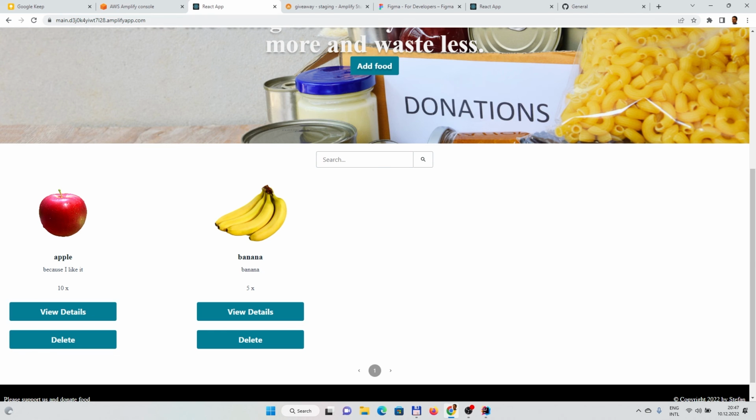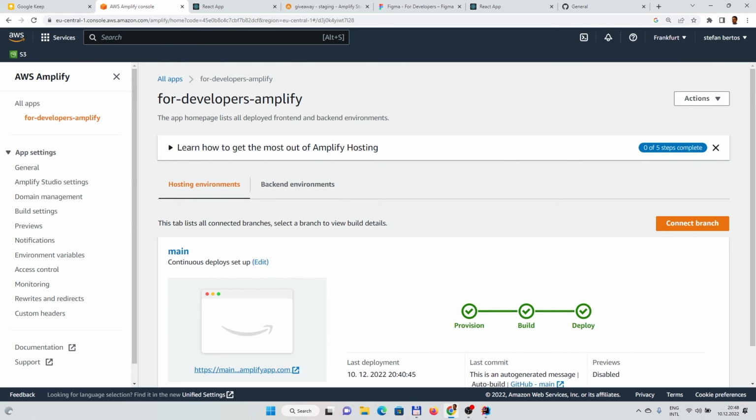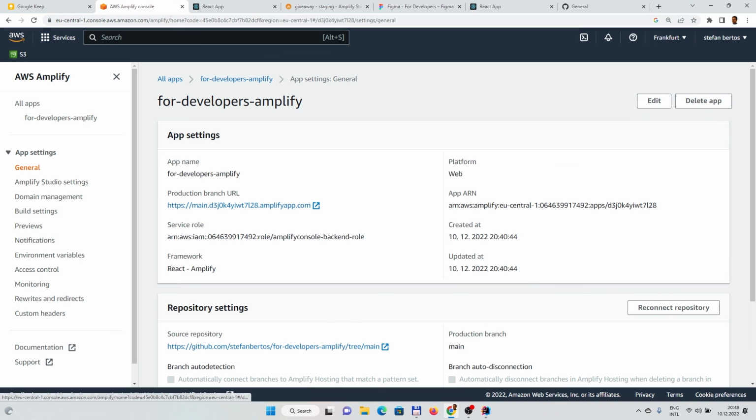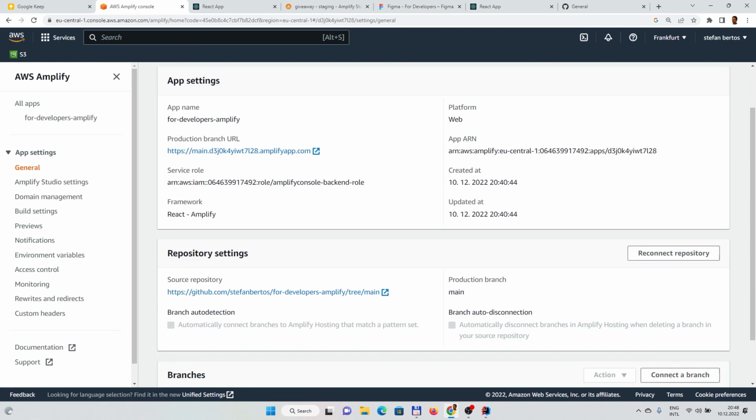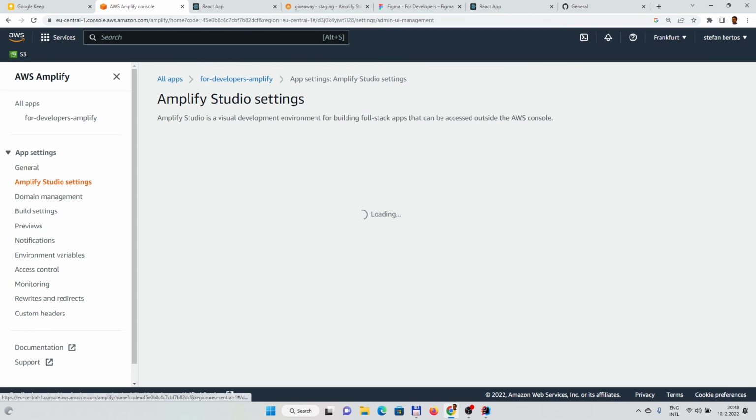So if we would change the code, everything would be triggered again and it would be redeployed. So except we would fix our bug, what we can do next, and normally that's normal stuff, is we could configure some branching strategy.